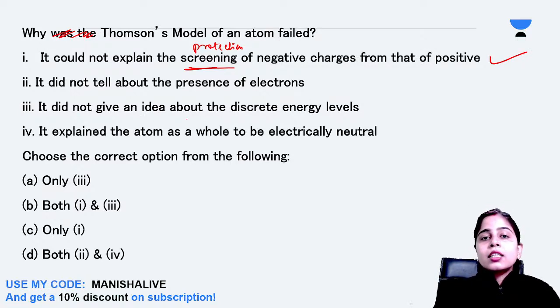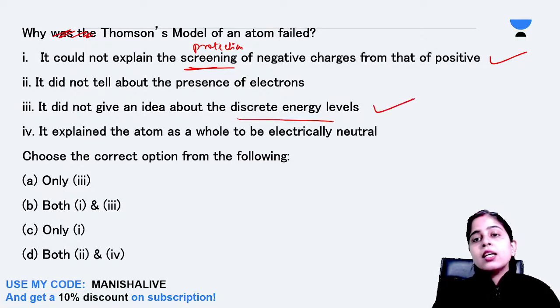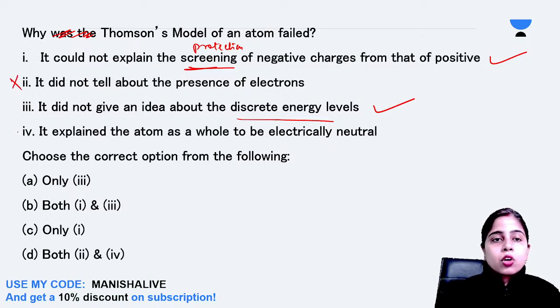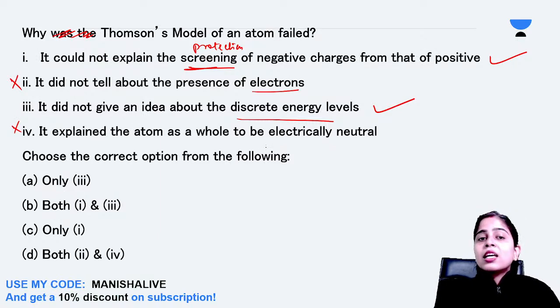Also, it did not give an idea about the discrete energy levels. Every orbit has a specific energy level, and electrons having that much energy can only live in the specific orbits. So, these discrete energy levels were not explained by Thomson's atomic model. The rest two reasons are wrong because he told about the presence of electrons. He also explained why the atom is electrically neutral as a whole. So, options 1 and 3 are correct. Option B is the correct one, that 1 and 3 are the reasons for the failure of Thomson's atomic model. Clear?